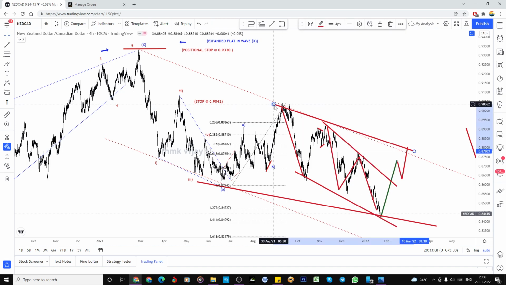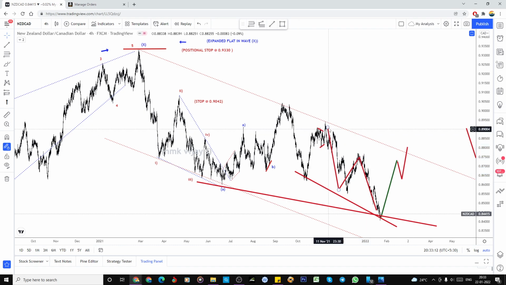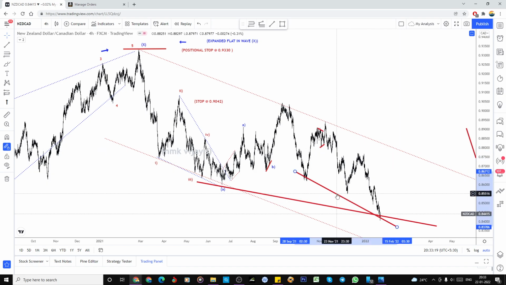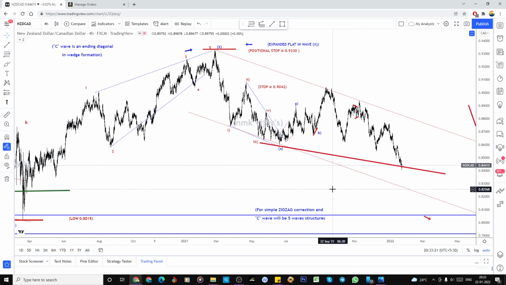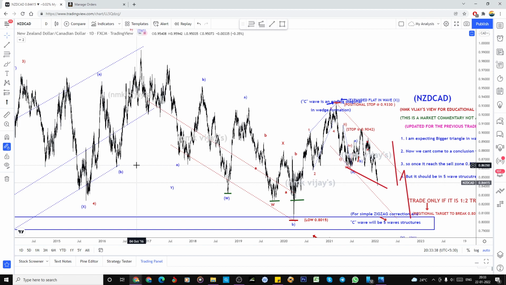But the market is always contrarian to our view, right? In that case, I am always presenting what I am thinking with 80 to 90% of my view, but the remaining 10 to 20% may get invalidated also. How does that get invalidated? In the Euro New Zealand, right? For 7 months I had only one plan. After that I changed my plan like that.